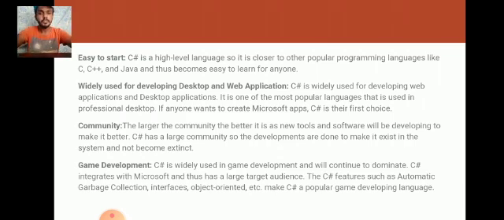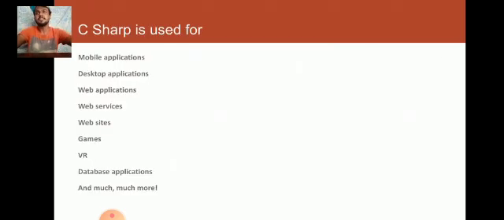Game development: C Sharp is widely used for game development and will continue to be in demand. C Sharp integrates with Microsoft and has a large thread. C Sharp features such as automatic garbage collection, interfaces, object orientation, etc. make C Sharp a popular game development language. So C Sharp is used for mobile applications, desktop applications, web applications, web services, websites, games, VR, database applications, and much more.